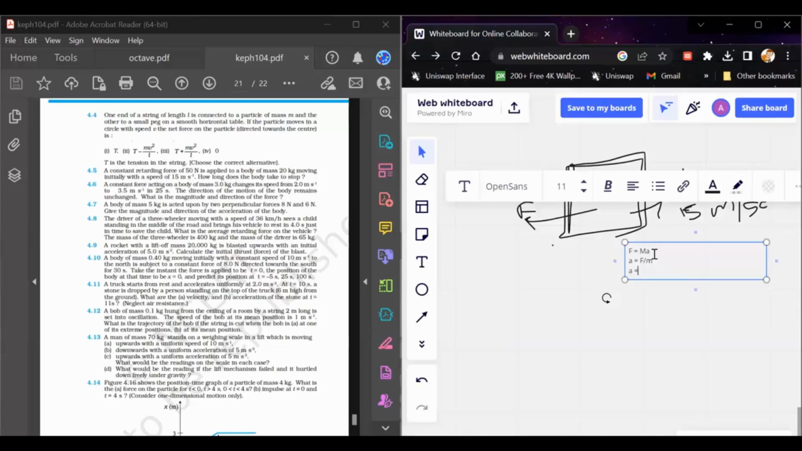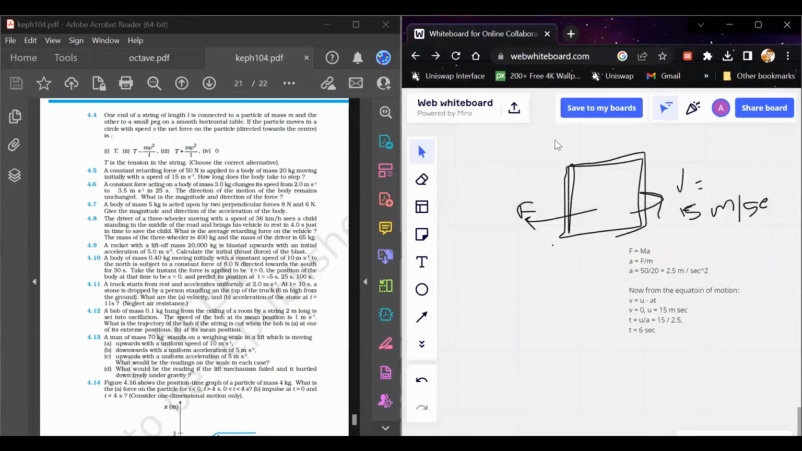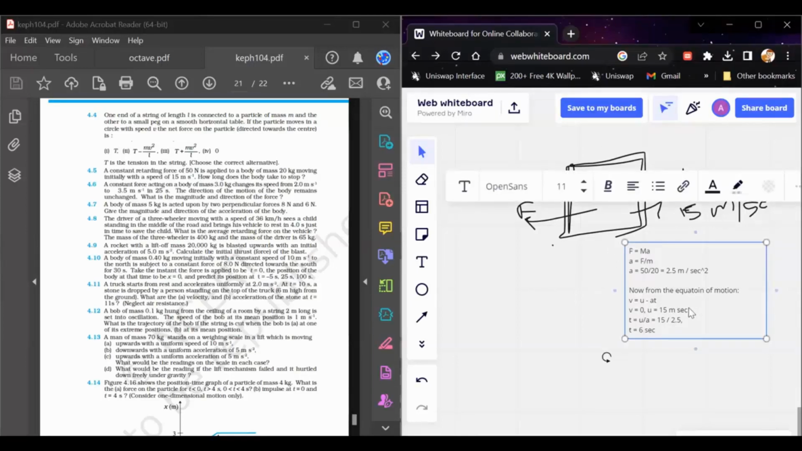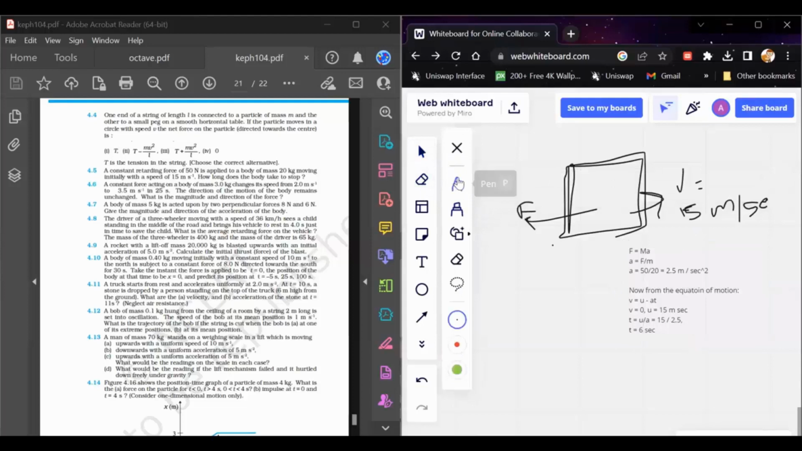So this retardation is equal to 50 divided by 20. Sorry for some disturbance. So what we did in this part is we tried to find the retarding acceleration at first. So we found a retarding acceleration that is causing the retardation of this body, and this is equal to force by mass. So this is equal to 2.5 meter per second square.